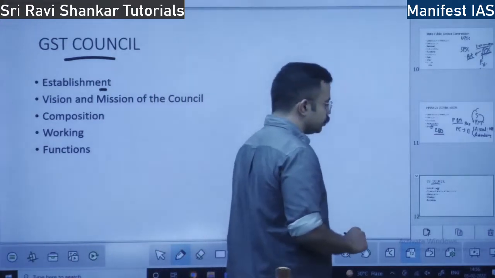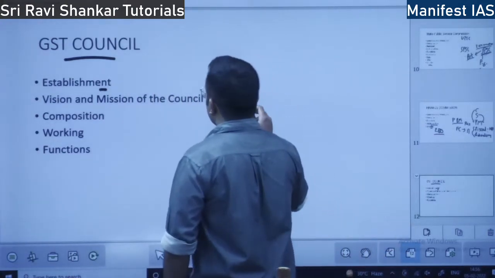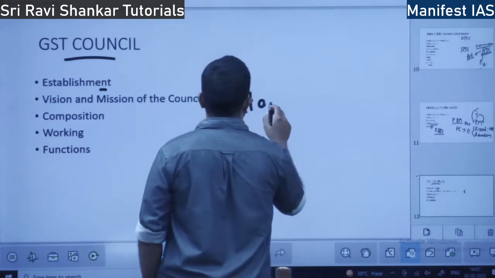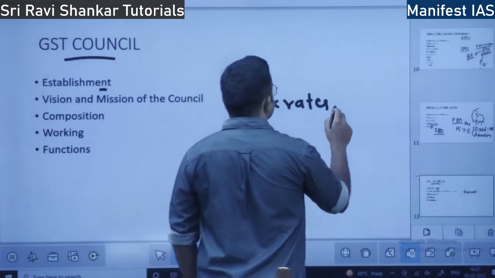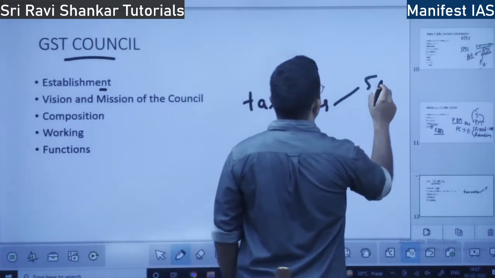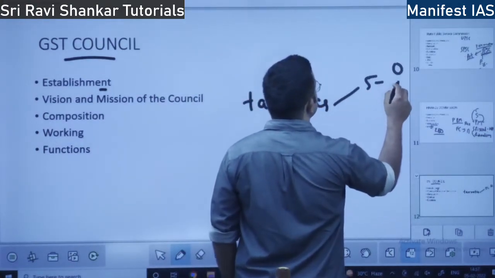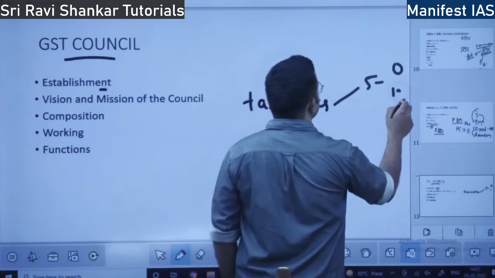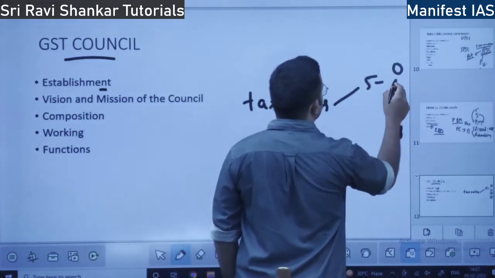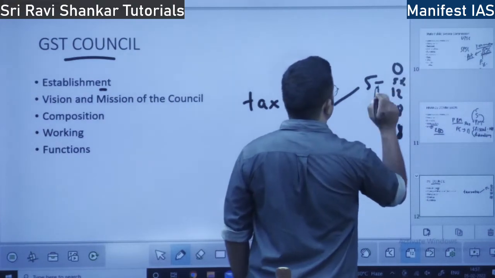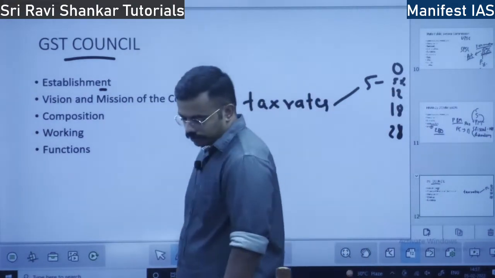The GST Council sets the tax rates. Presently we have 5 slabs. What are the 5 slabs? 0%, 12%, 18%, 28%, and one more is there, either 5%, I think. I'm not sure, just check it out.